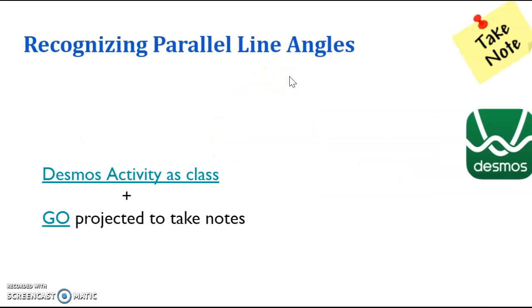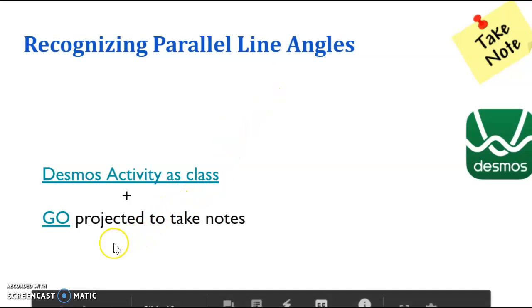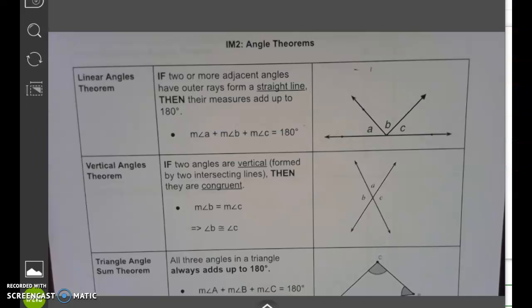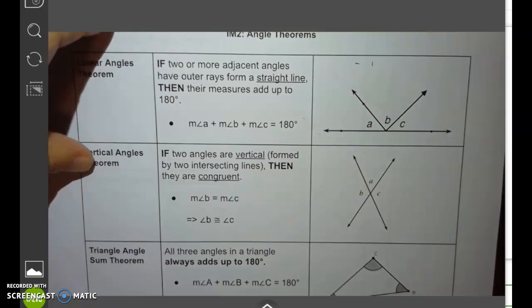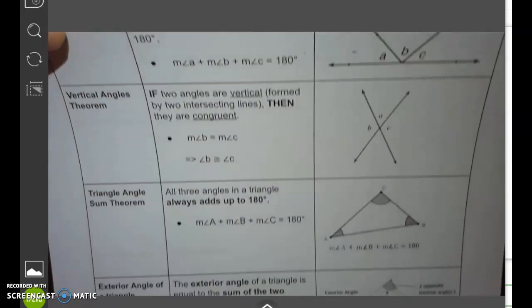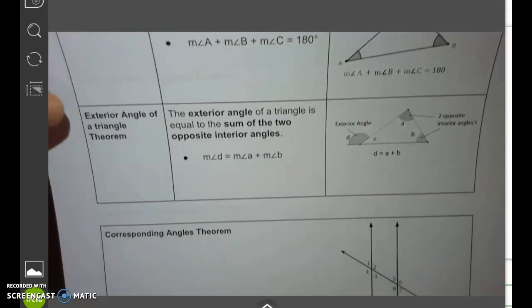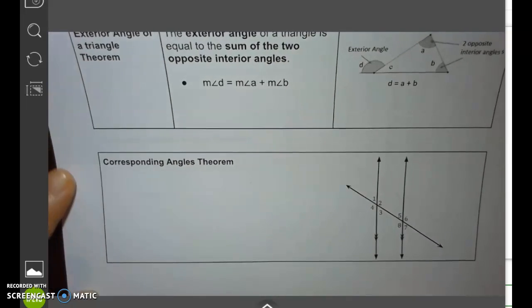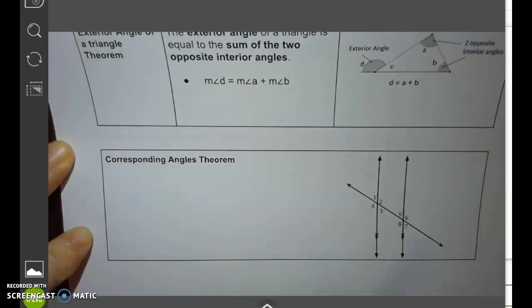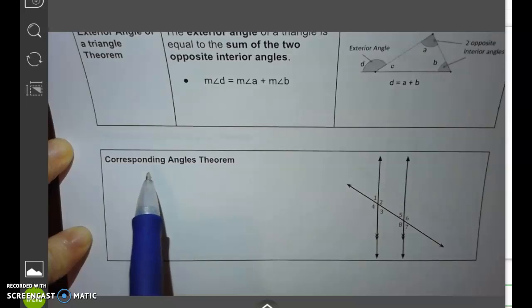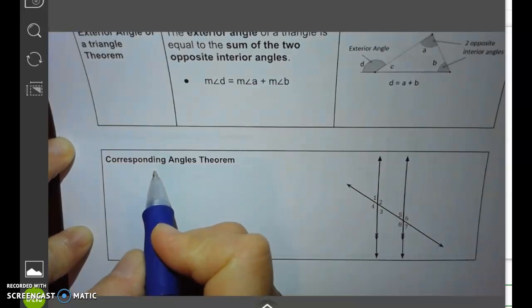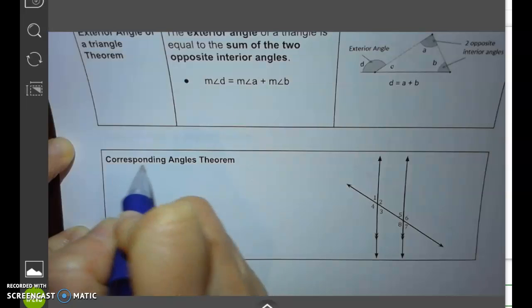To do this, I am going to turn on my document camera and you're going to pull out your graphic organizer. We are going to work on some vocabulary first. This is the graphic organizer that we started; either you printed it out or you wrote it down. Right at the bottom, we're going to start with the corresponding angle theorem. We're going to break apart the words. Corresponding just means same relative position.